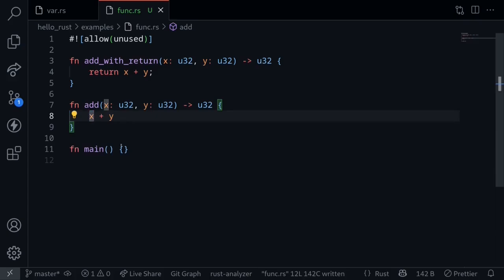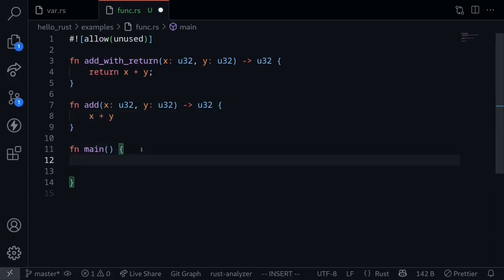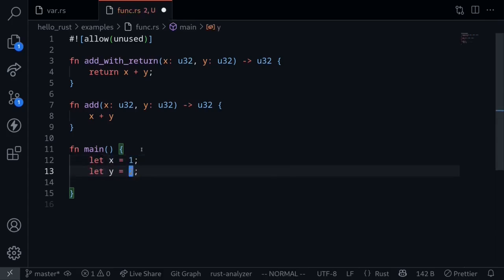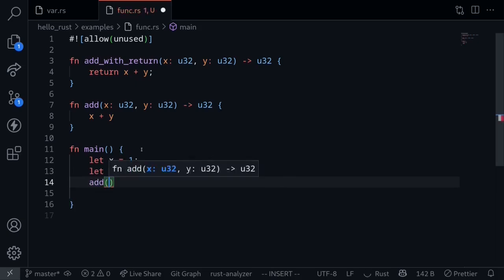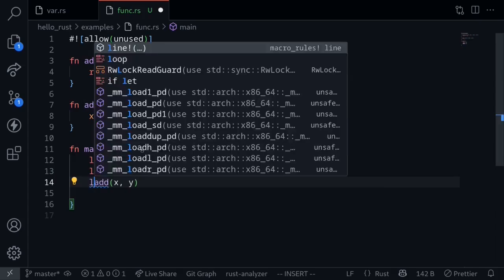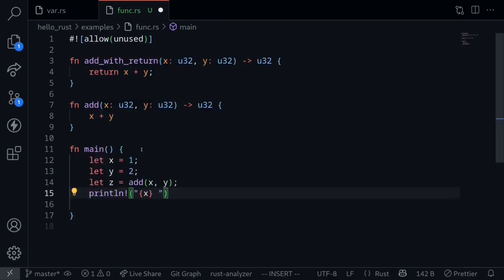Now let's call this function inside the main function. I'll first create two variables, x and y. Let's say that x is equal to 1 and y is equal to 2. And then I'll call the function passing in x and y. I'll assign the output to a variable called z. And then let's print this out: x plus y is equal to z.